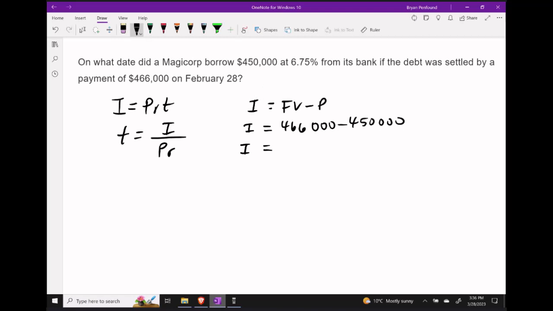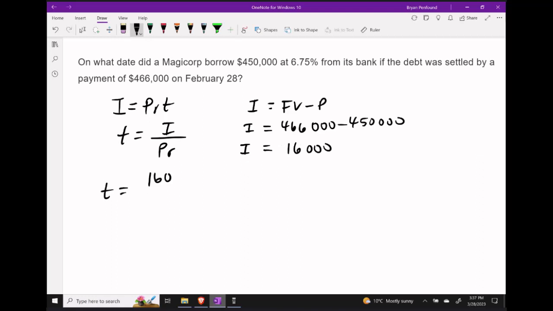Next, we know that the interest is the future value minus the principal amount. Taking our $466,000 and subtracting our $450,000 gives us an interest of $16,000. Now we can come back to our formula for T.